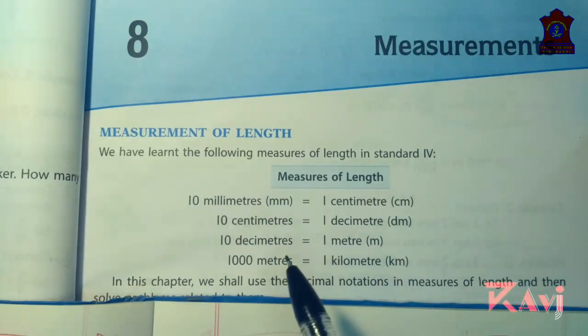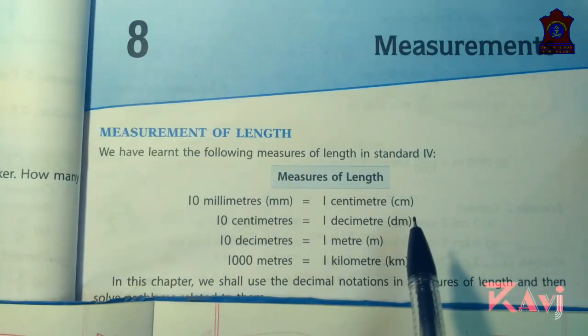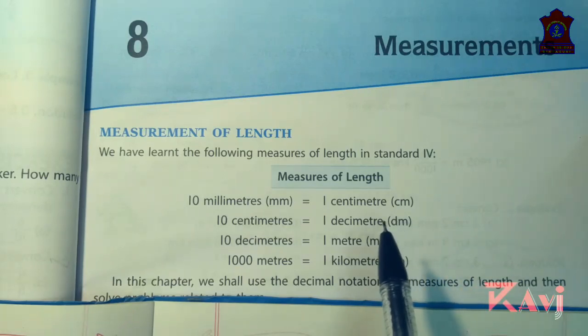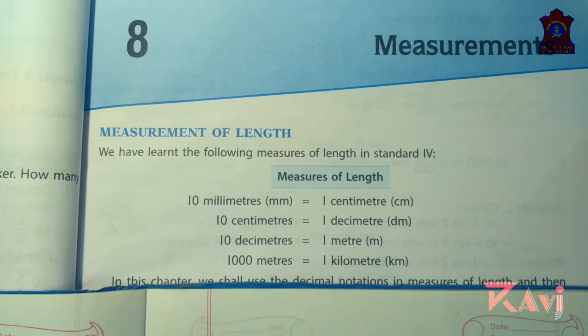Okay, so today in measurements we will be learning about the measures of length, weight, and capacity. Here we're going to start.